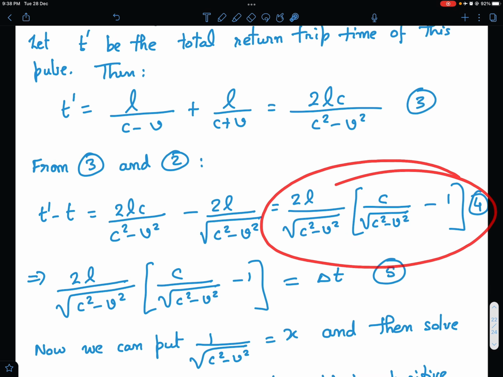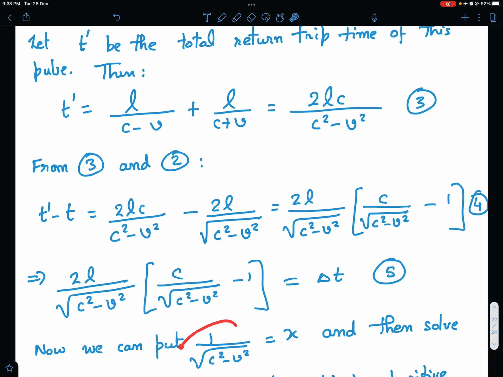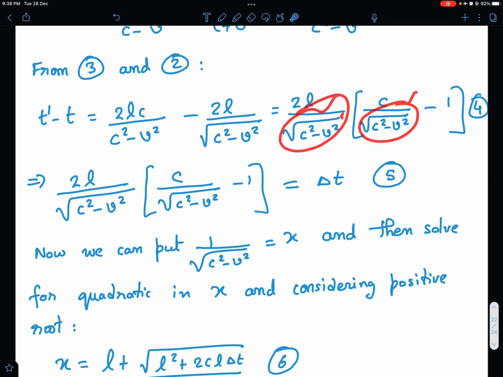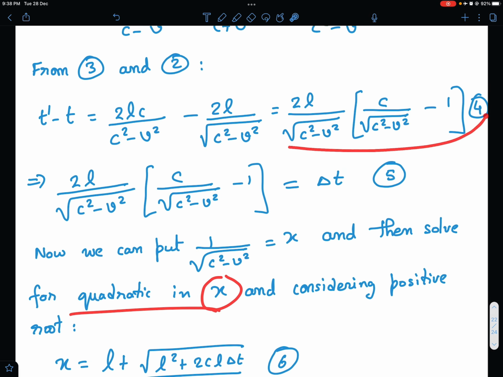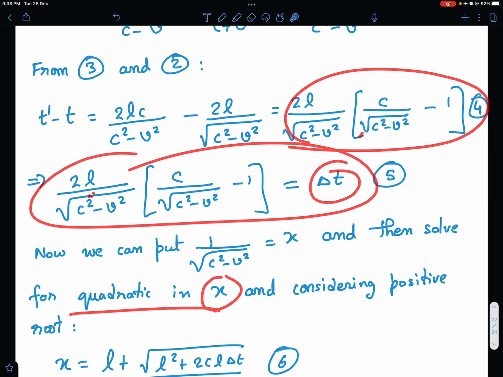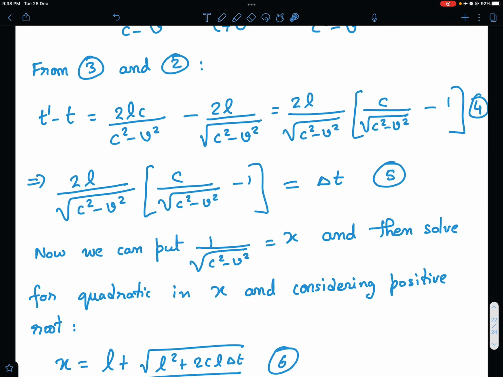Okay. Now how to solve this equation? It's not very difficult. You can put 1 upon root of c square minus v square equal to x, because here also you have 1 by root of c square minus v square. You put it equal to x and then solve for the quadratic in x. You will get a quadratic in x if you equate it to delta t. So this is 2Lx and this is cx minus 1, and then of course you have to take the positive root. The negative root is irrelevant for us because we know that this term has to be greater than 1, so this must be positive.